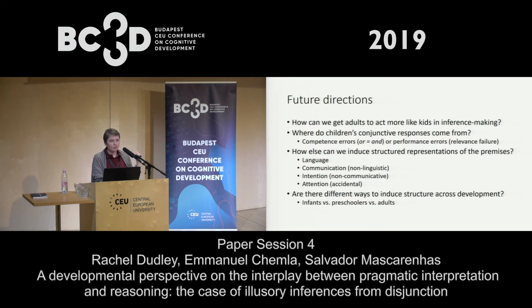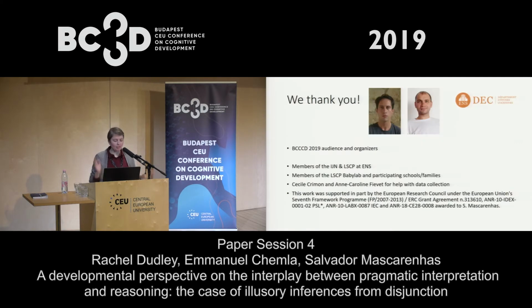We've touched on the first bullet point in this study, so it seems like linguistic representations might do that for adults. But is it possible that communicative cues, which don't involve linguistic representations, could do that, or that intentional but non-communicative cues, or in fact accidental things that merely draw your attention to the difference between these things, might create the structured representation? So we have plans to ask whether these four different things induce structure for infants, older children, and adults. So thank you.